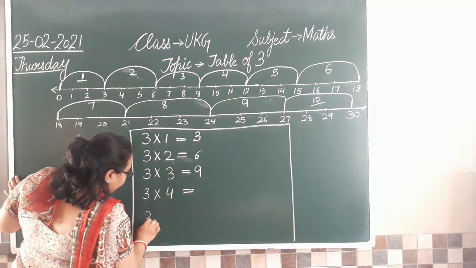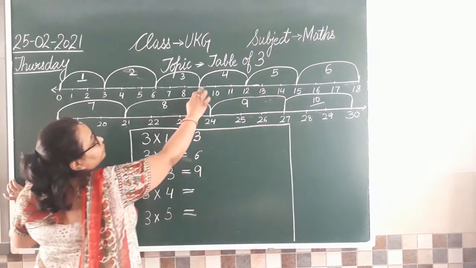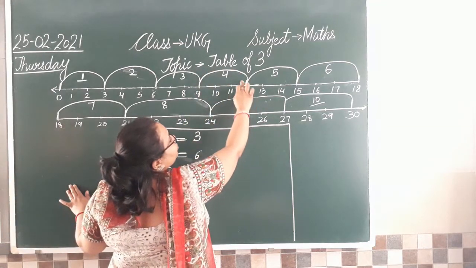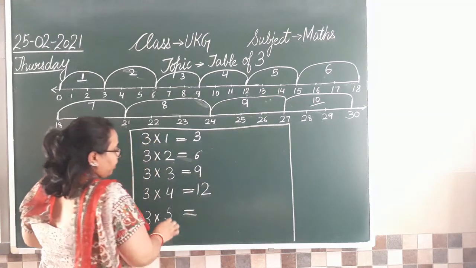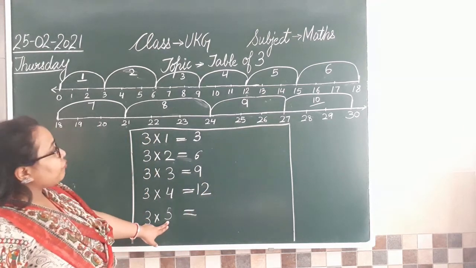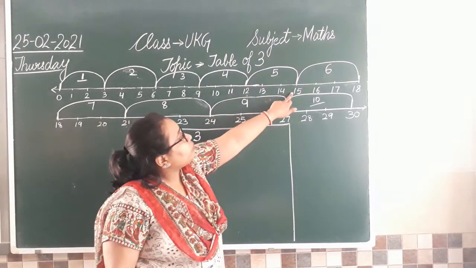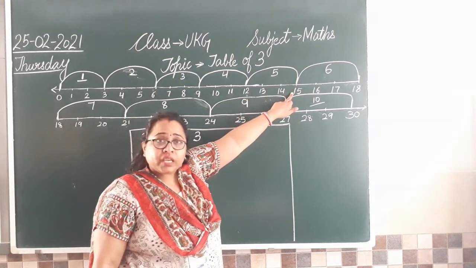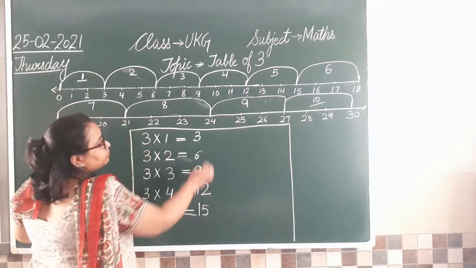Now tell me, 3 into 4 will be, after taking the fourth jump, कहाँ थे हम? 12 पे. हम आ गए 12 पे. Now, after taking the fifth jump, 3 का जब fifth jump लिया हमने, we reached 15. So you will write 15 here.